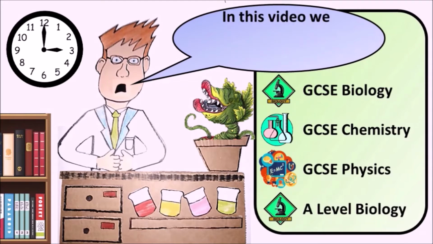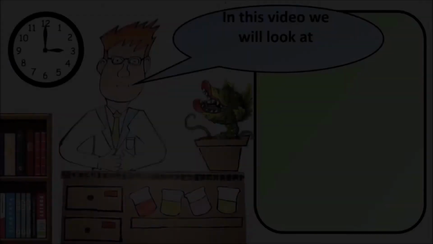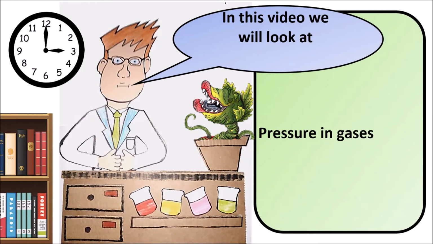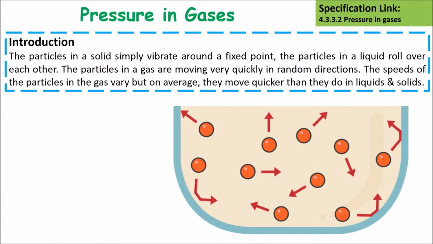In this video, we will look at pressure in gases, pressure and changing pressure. So the particles in a solid simply vibrate around a fixed point. The particles in a liquid roll over each other. Particles in a gas, however, are moving very quickly and in random directions. The speeds of the particles in a gas can vary, but on average they will move quicker than they do in a liquid or a solid.